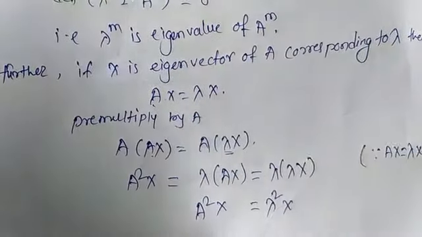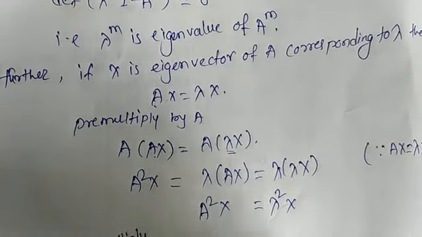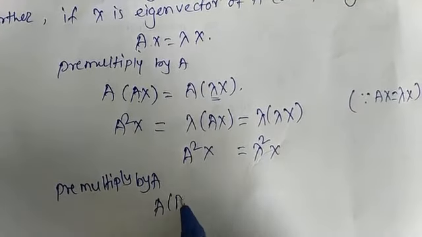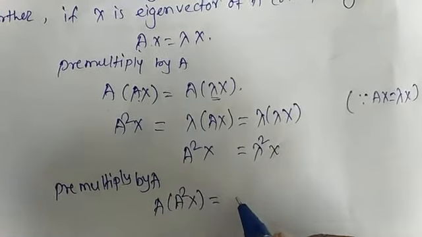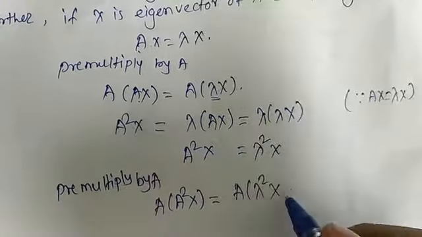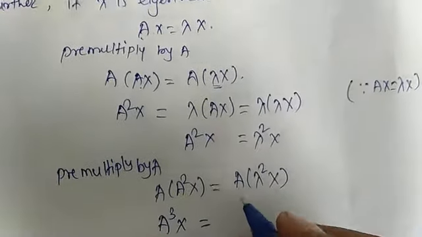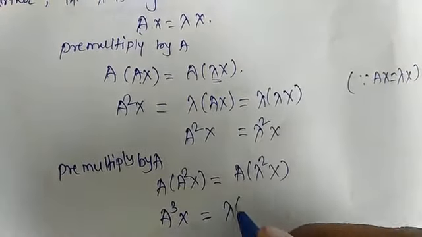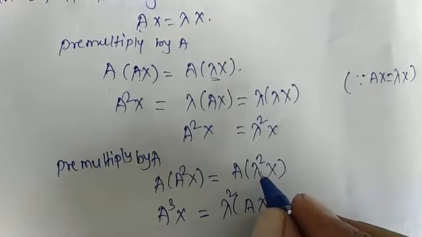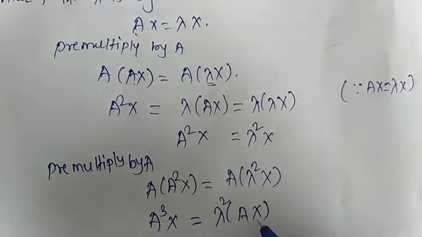Again pre-multiply by A, so it can be written as A into A square x is equal to A into lambda square x. Okay, so the left side will be A into A square, which is A cube x, is equal to A into lambda square x, which is lambda square into Ax, because lambda square is again a scalar term.